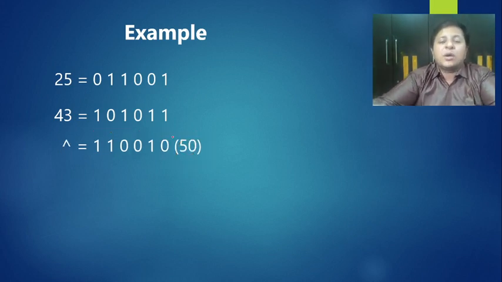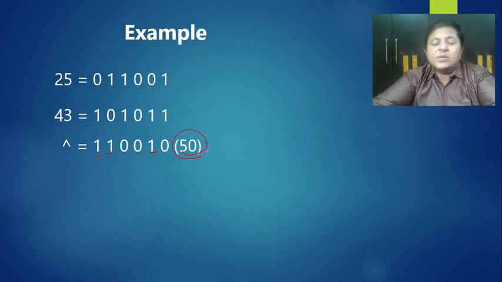Let's look at the XOR. See 1 1 0 0 1 1 0 0 0 1 1 0, 1 0 is 1 and 0 1 is 1. So it's going to be 32 plus 16, that is 48, plus 2, which is 50. Let's look at the